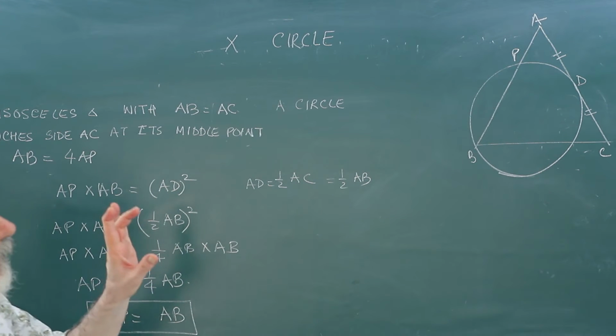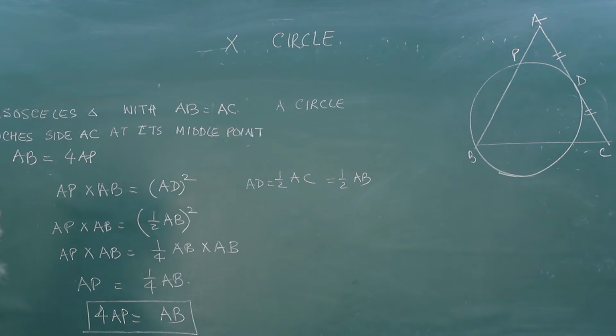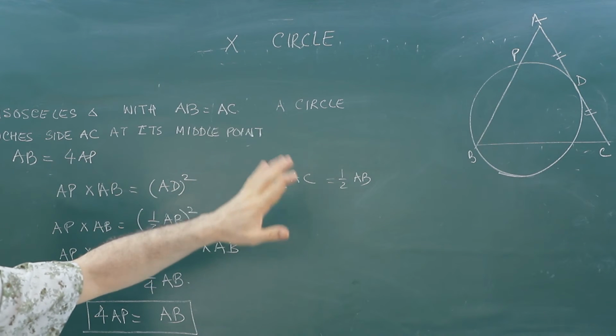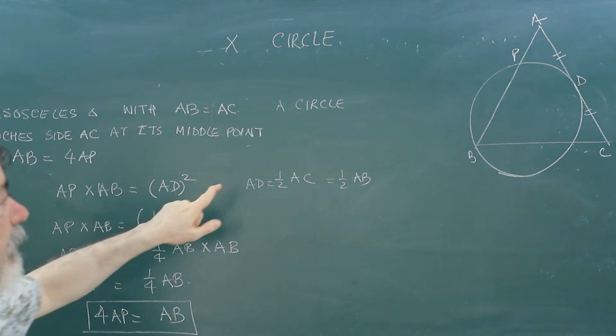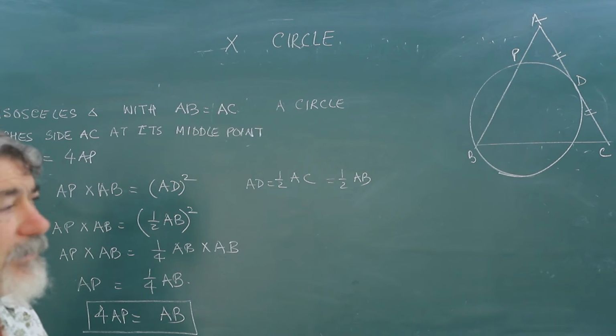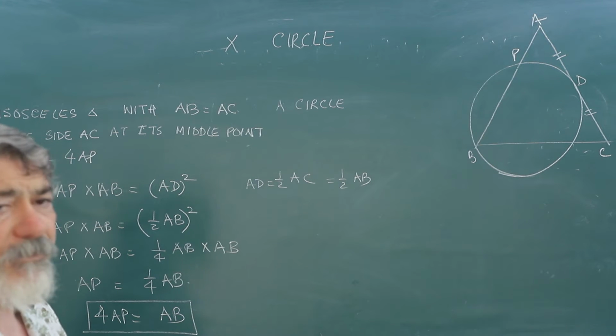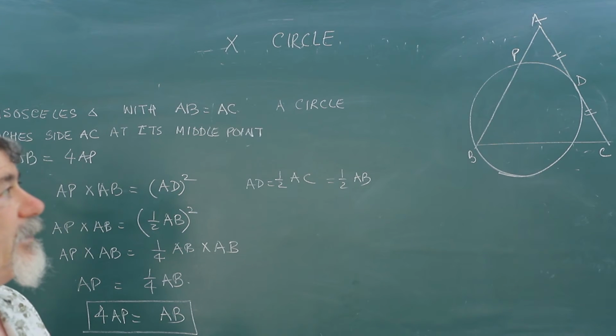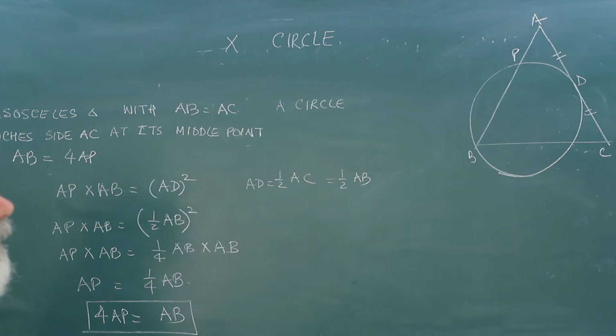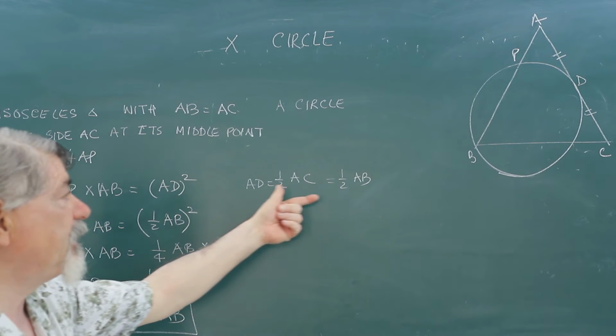Now, AD is half of AC, because D is given as the midpoint. It is given that the circle through B touches side AC at its middle point. AD is equal to DC, it is given. D is the middle point of AC. So AD is half of AC. So AD will also be half of AB, because AC and AB are equal. So if AD is half of AC, then AD will be half of AB as well.